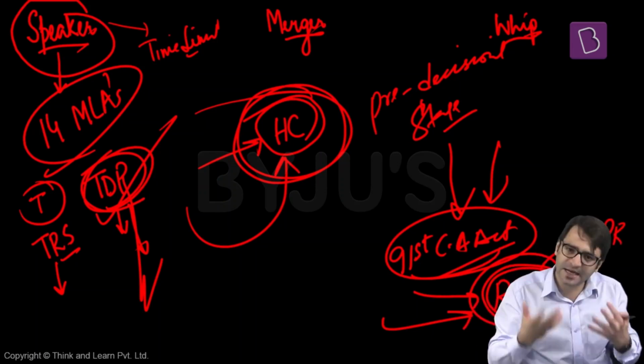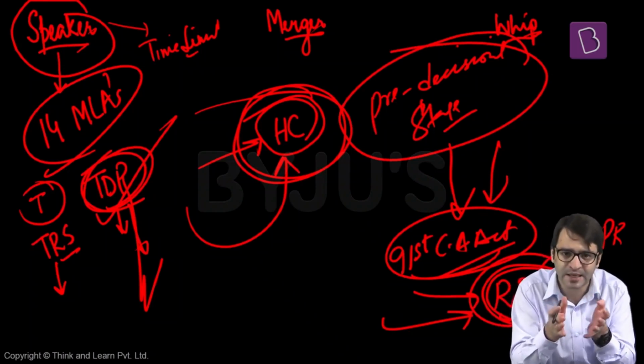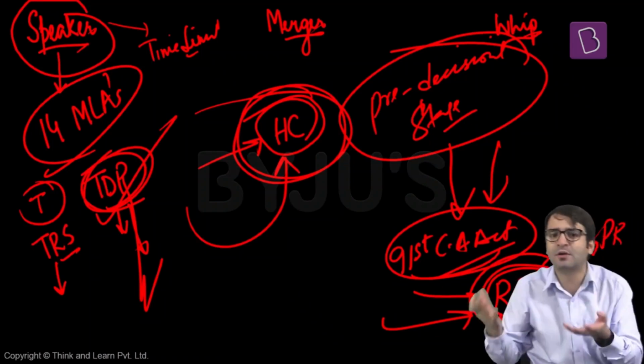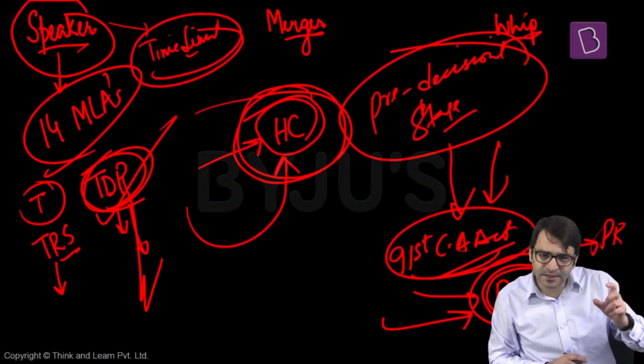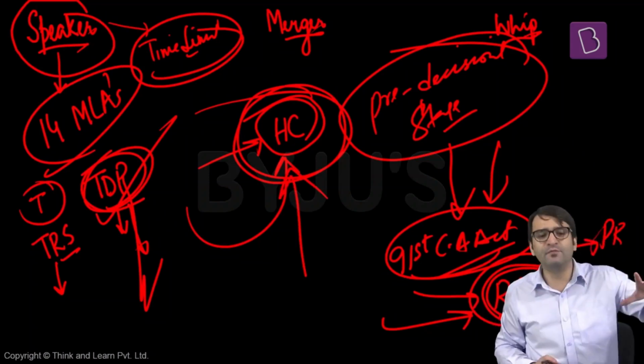Speaker is not taking a decision. That is why we are helpless at the pre-decisional stage. First, let the decision be taken by the Speaker, then we can enter into the picture and review whether the action of the Speaker is constitutional or unconstitutional. Because if a time limit is prescribed, then within this time limit, the Speaker has to take a decision. If the Speaker takes a decision one way or the other, then the judiciary can enter into the picture and review the decision taken by the Speaker.